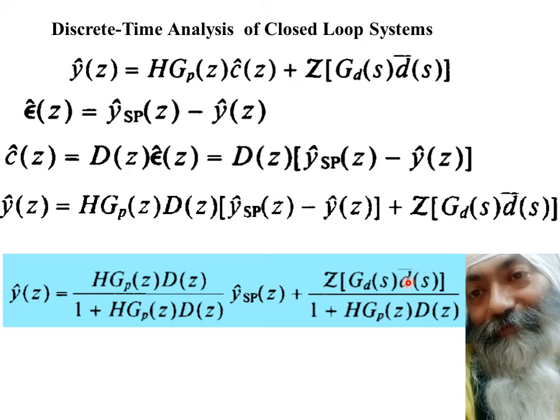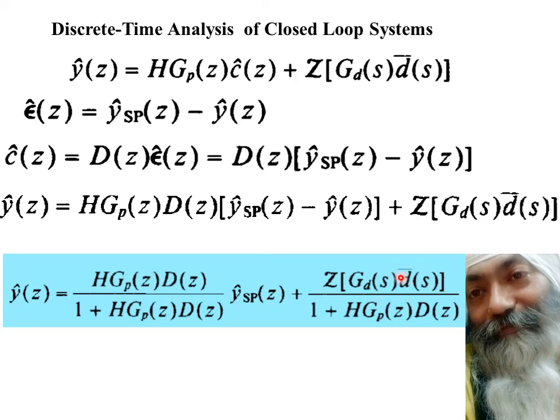As we had seen earlier, sometimes we go in for a regulatory problem, and sometimes we go in for the servo problem. In servo problems, only the set point is changing, and this d(Z) is 0.